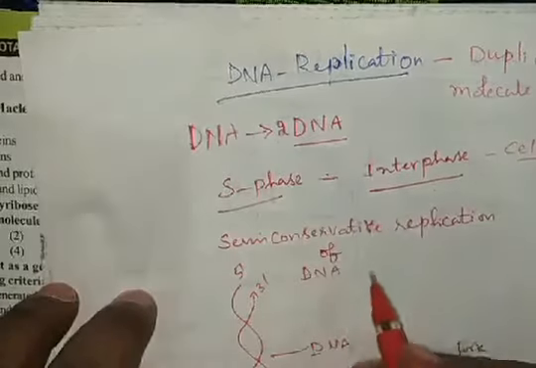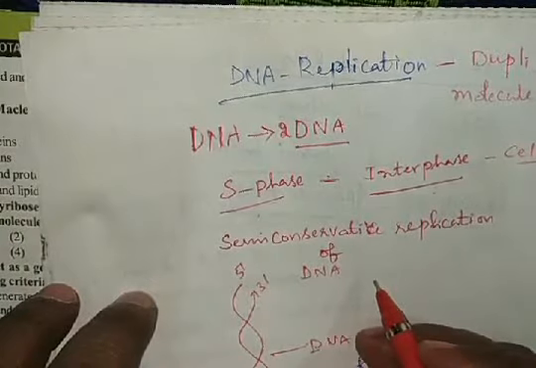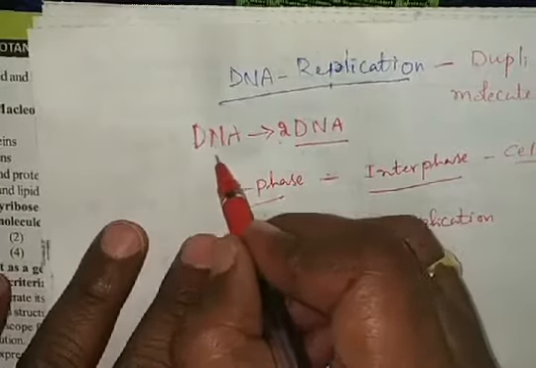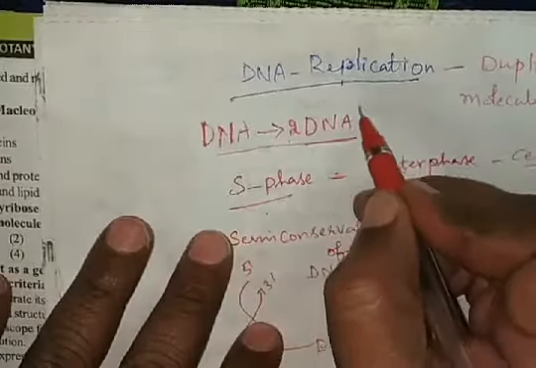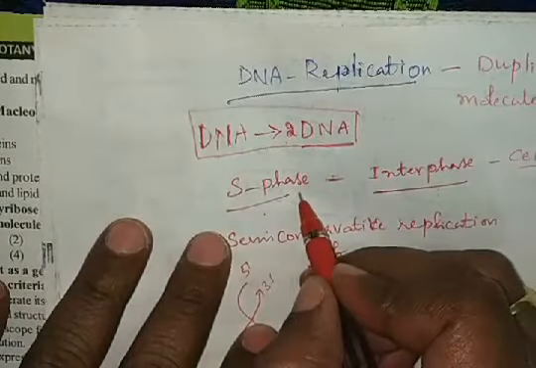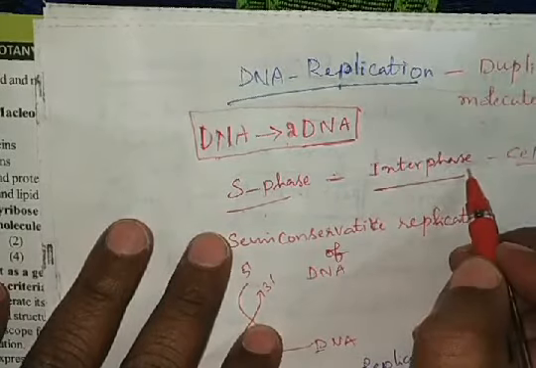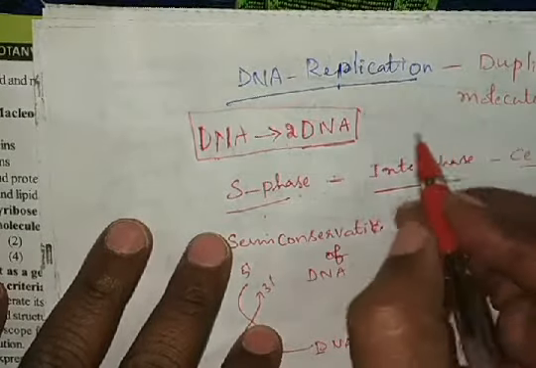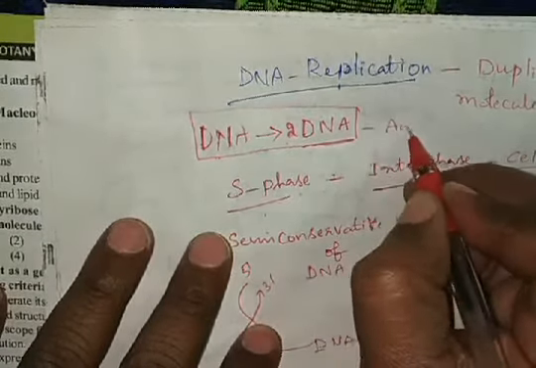The primary function of DNA is synthesis of its own copy. So here the DNA synthesizes its own copy in the synthesis phase of the cell cycle. This is called autocatalysis.